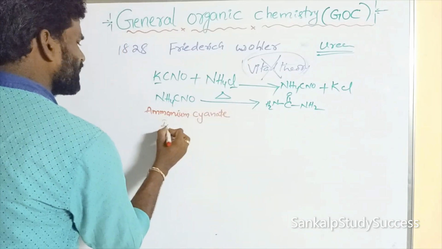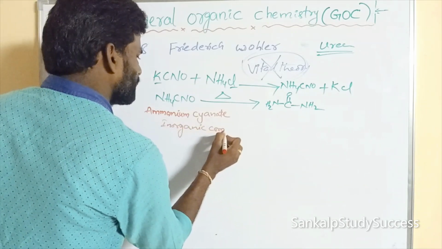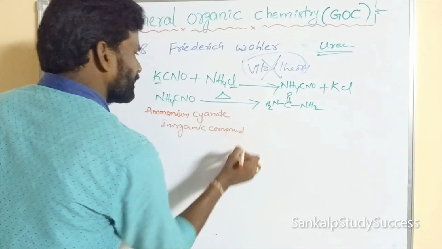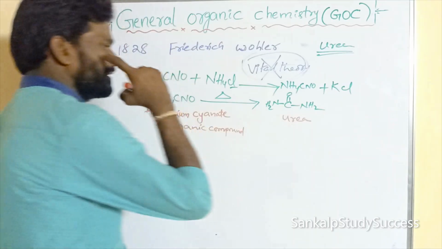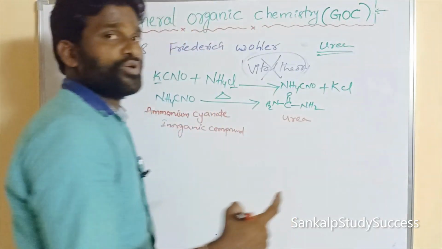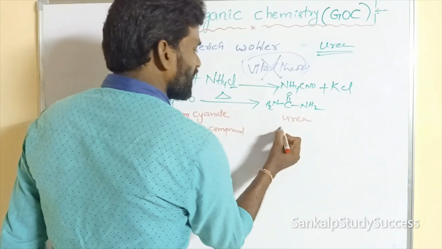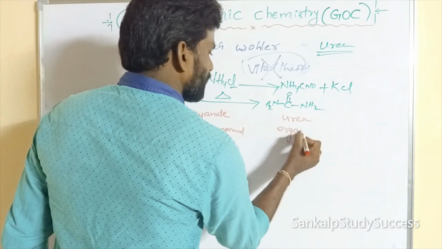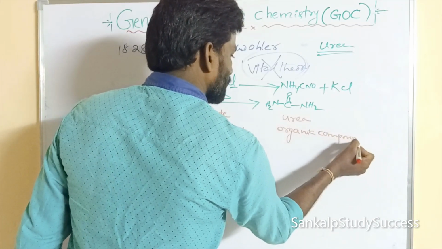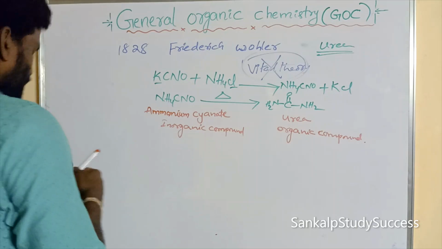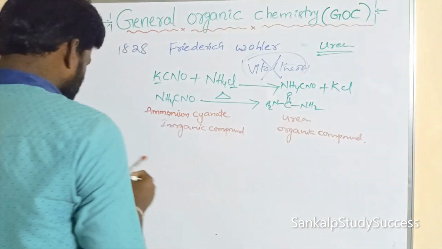So this is the inorganic compound, not an organic compound. Inorganic compound. Right. What is this one's name? This is urea, NH2, both sides of C double bond O attached with NH2. That is said to be urea. This is the organic compound. So, on heating of ammonium cyanate, it produces urea.